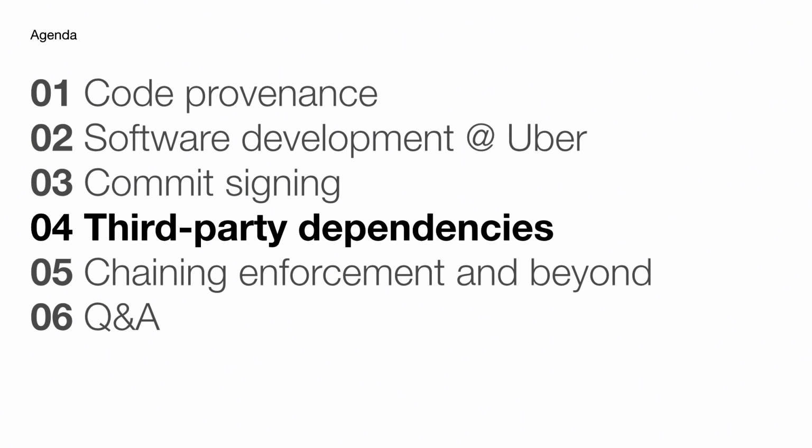Thank you, MSF. So, a lot of the code that we run at Uber is open source third-party software, right? And this ends up being a majority of the software that runs in our production systems. Given that, it should amount to us putting at least the same level of security stringency when it comes to using these third-party libraries, right? But unfortunately, that is not the case, and usually we can pull in third-party dependencies with essentially little to no oversight.